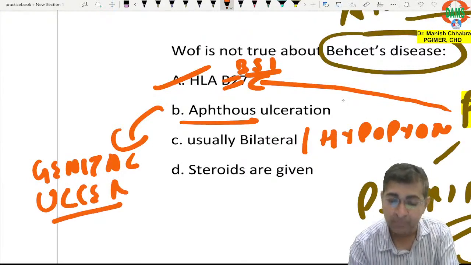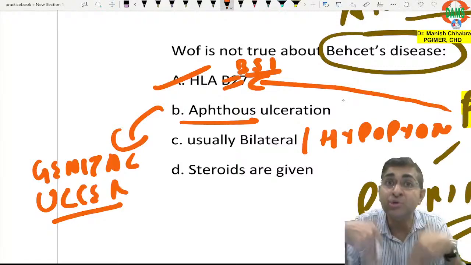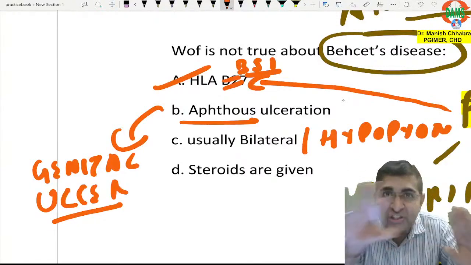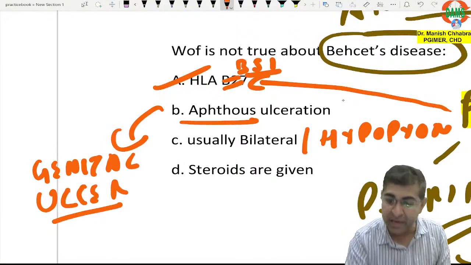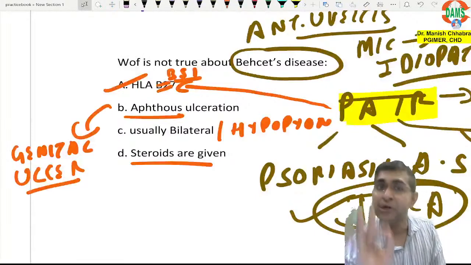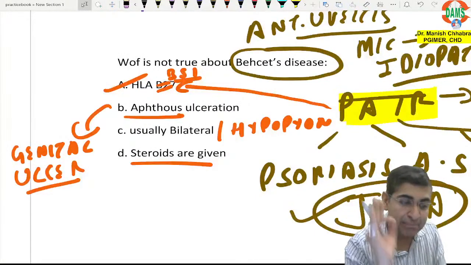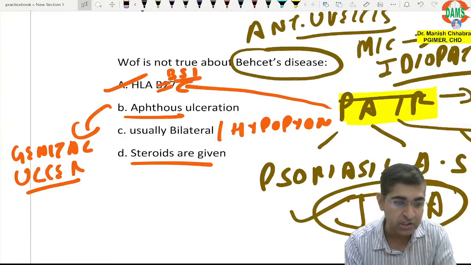And if we are talking of anterior uveitis, which is autoimmune, there is no infection, so which will be the drug you will prefer? It will be steroid. So the answer to this question is A, because Behçet's is HLA-B51. I hope all of you have understood.